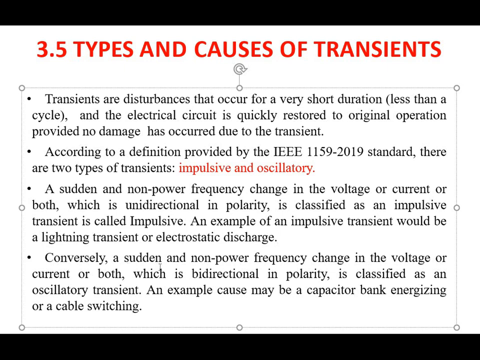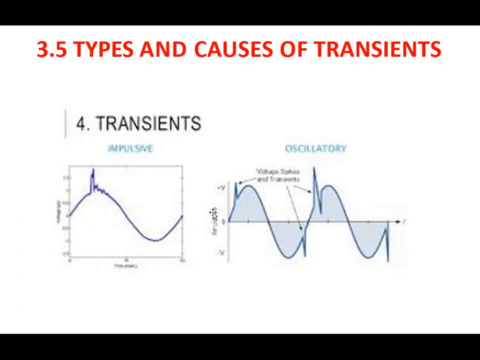Conversely, a sudden and non-power frequency change in the voltage or current or both, which is bidirectional in polarity, is classified as an oscillatory transient. An example cause may be capacitor bank energizing or cable switching. So capacitor bank energizing and cable switching are types of oscillatory transient. So these are the types of transient: first one is impulsive and second one is oscillatory.